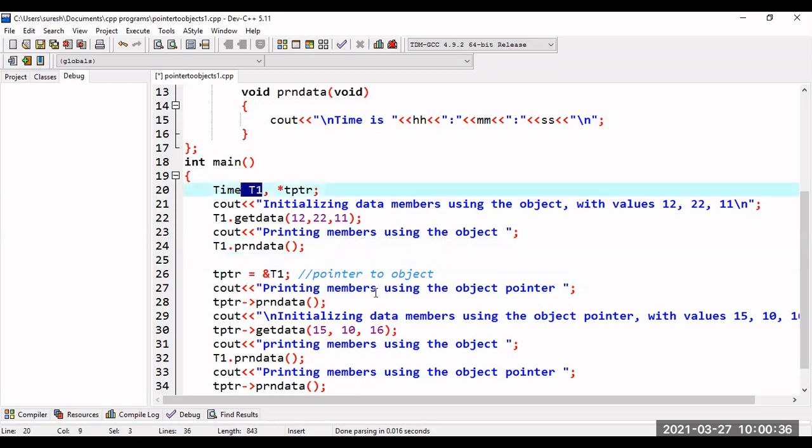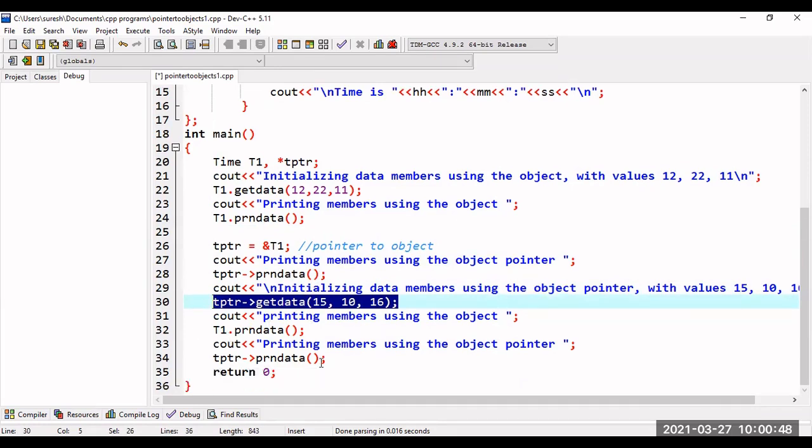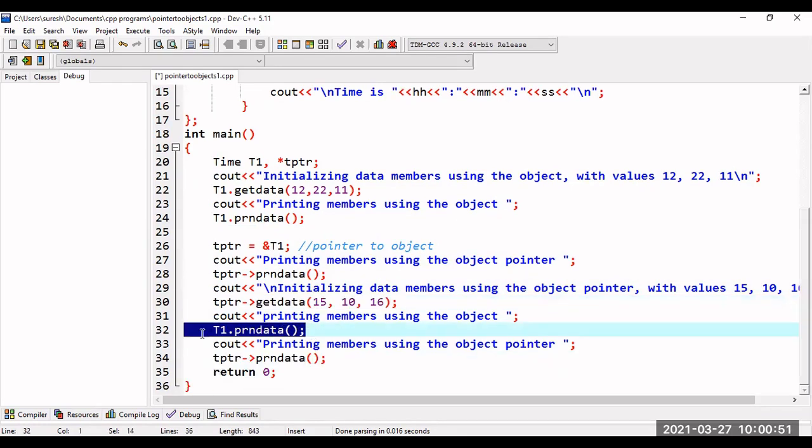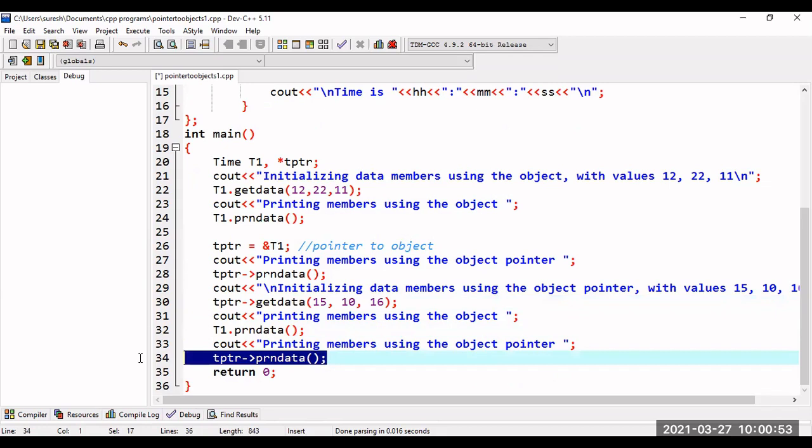So now printing the members using object pointer. This is nothing but tptr, I am using the arrow operator, and I am initializing the values by using tptr. So I have to use the arrow, and now I am displaying these values. Normally you can display through t1, otherwise you can display by using the pointer variable. Okay, is that clear?